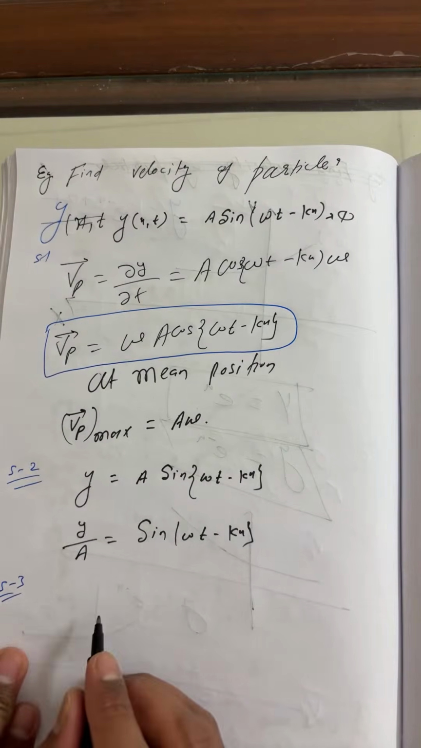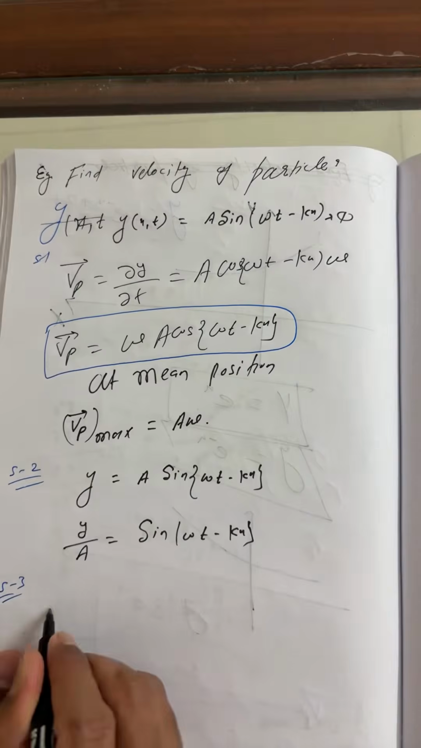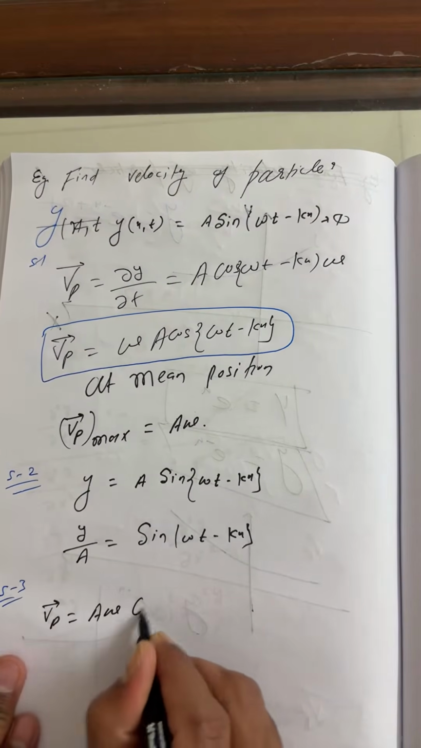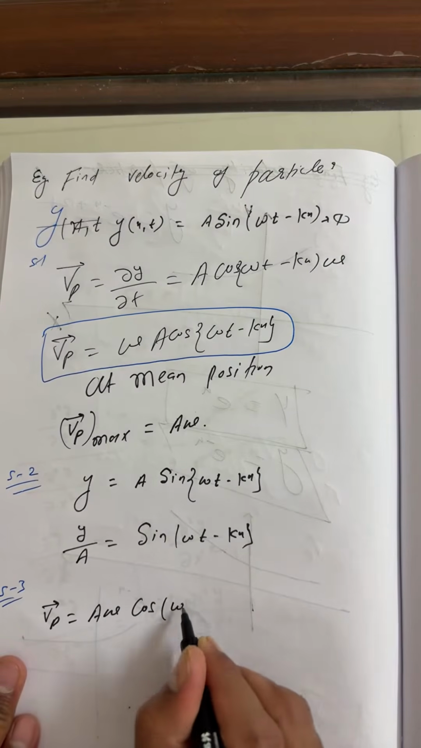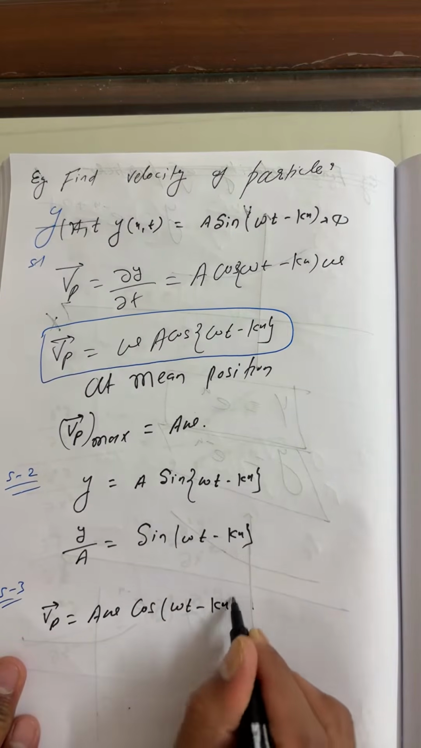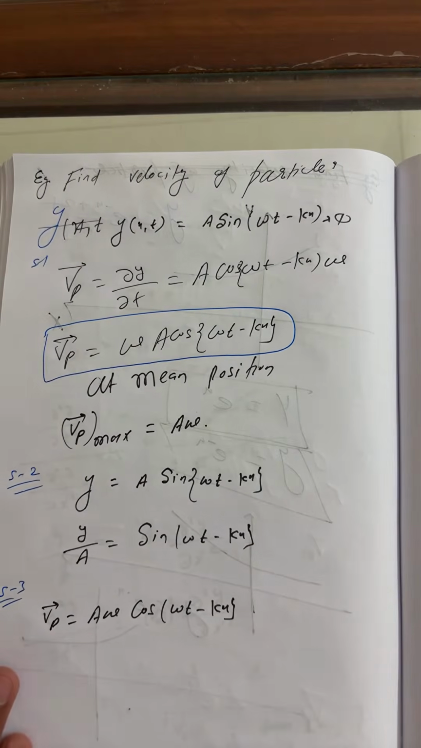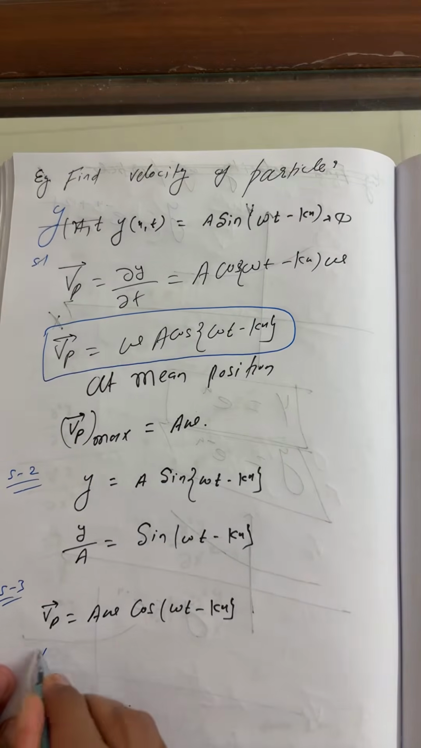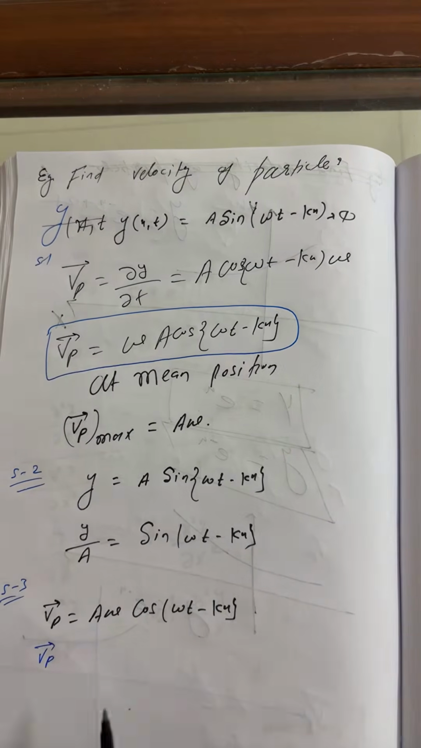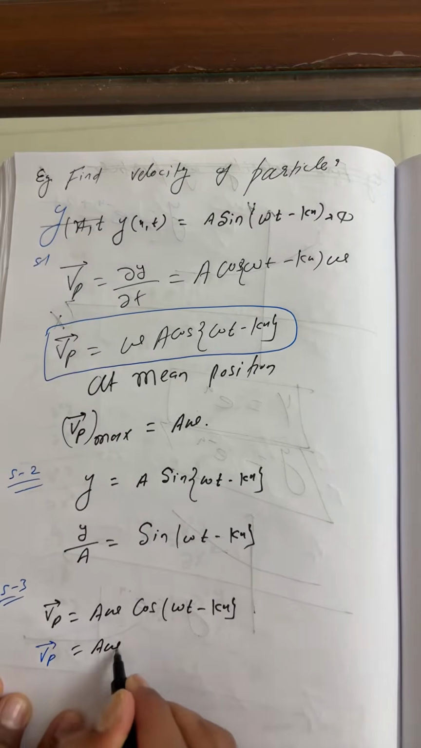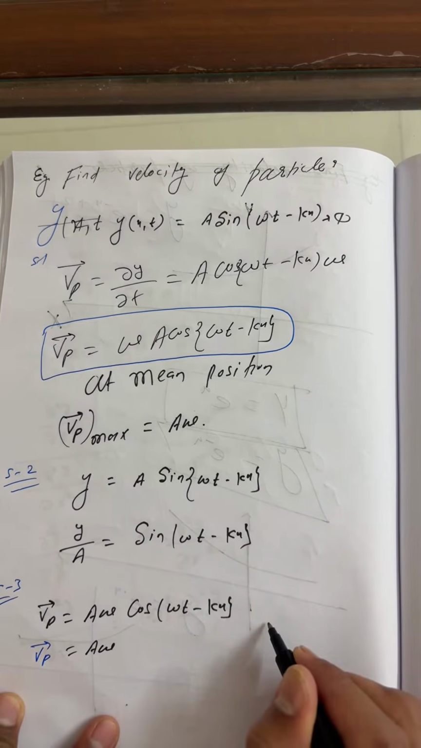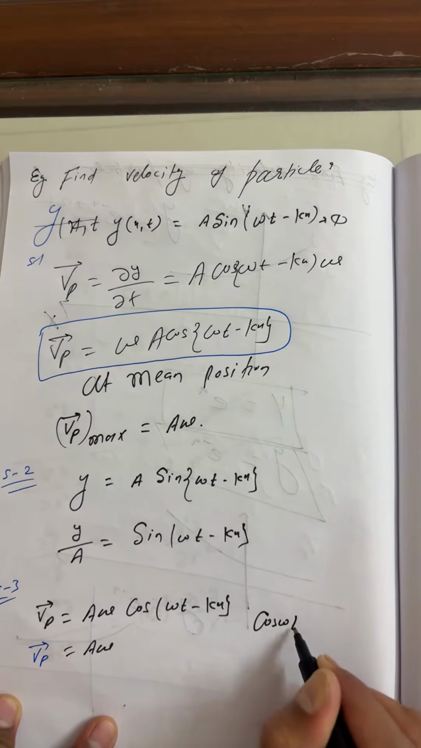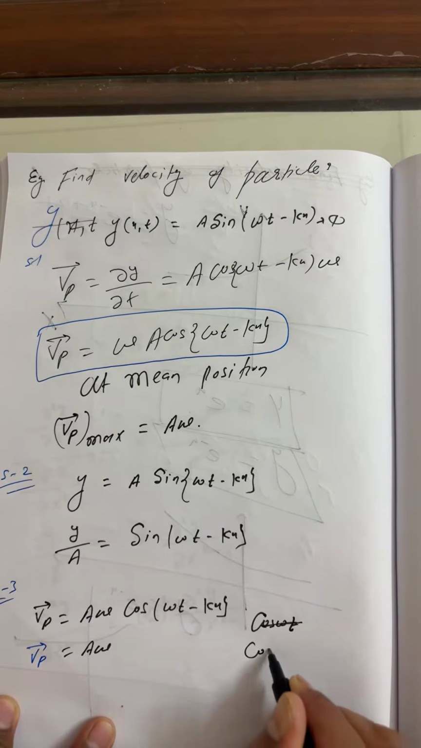Now, step three here. So what you can write? This is velocity of particle. Velocity of particle is nothing but Aω cos(ωt − kx). Here you can write cos θ. This remains the same idea. Velocity of particle is equal to Aω cos θ. Now I'm going to use the result from before.